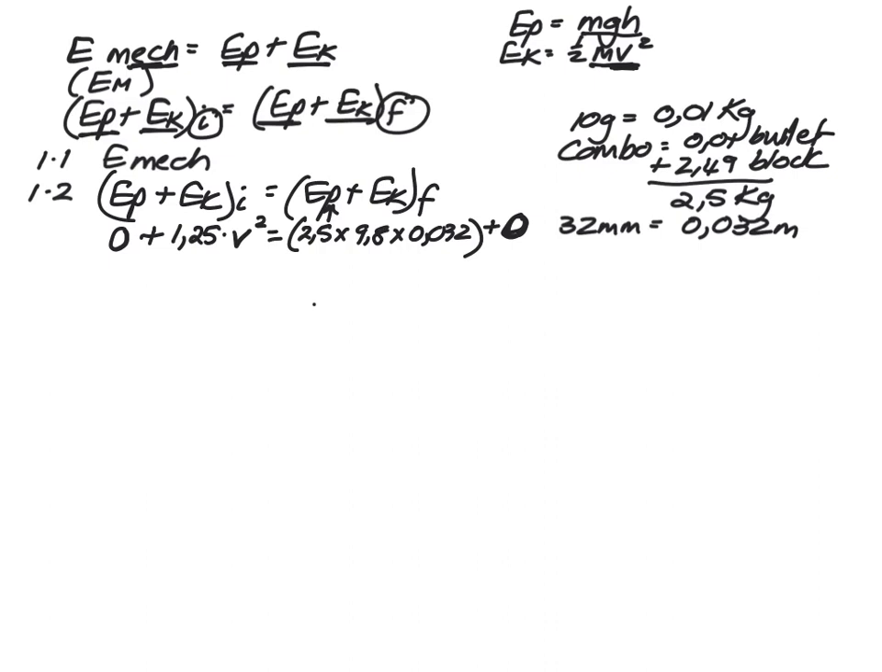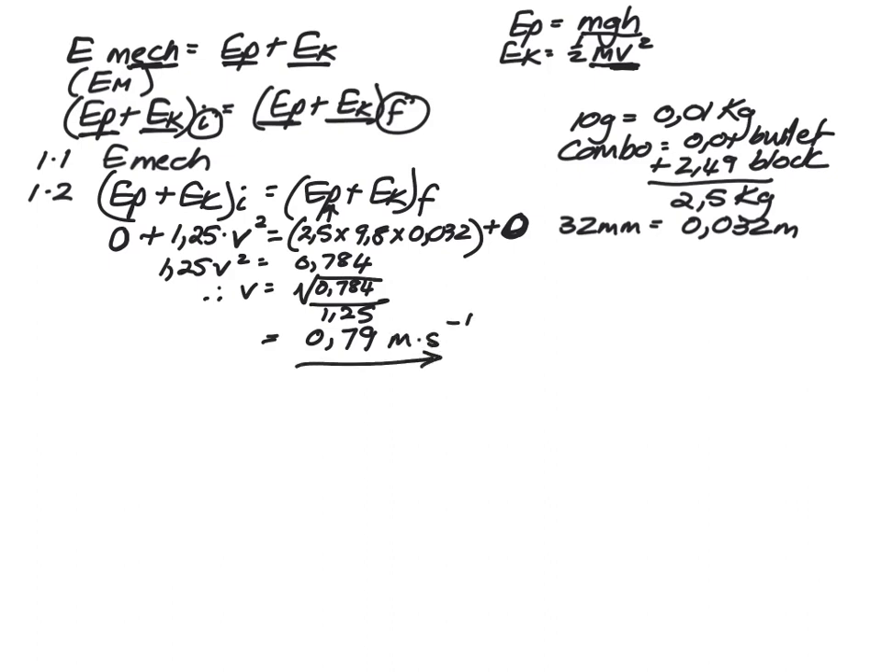Right, so doing this sum, we get 1.25 v squared equals 0.784. Therefore, v equals the square root of 0.784 divided by 1.25, and we get an answer of 0.79 meters second to the minus 1. Right, so that's the speed of the bullet block combination immediately after the collision.